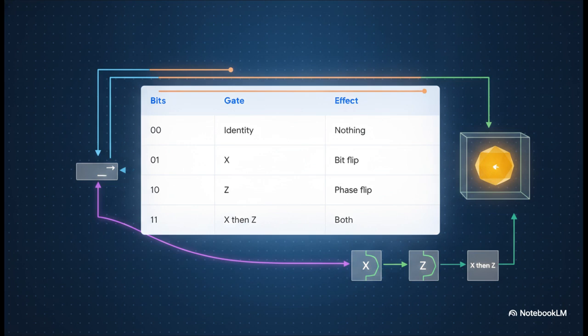If he gets 0, 1, he applies the X gate, which is a bit flip. A 1-0 means a Z gate, or phase flip, and a 1-1 means an X gate followed by a Z gate. Once he applies the correct gate based on that classical data, his qubit dynamically transforms back into the vibrant goldenrod state, ket psi. The state has actually been teleported.